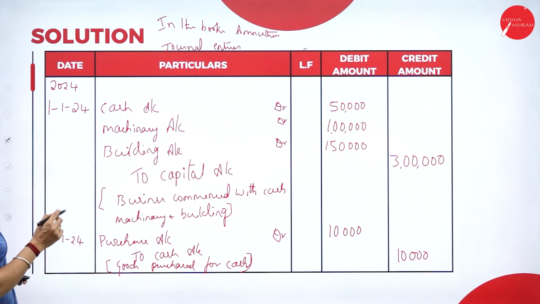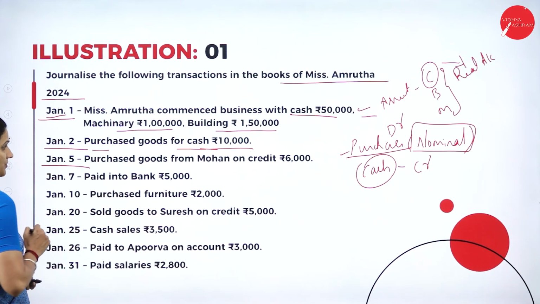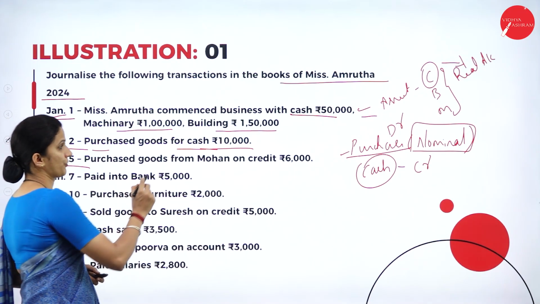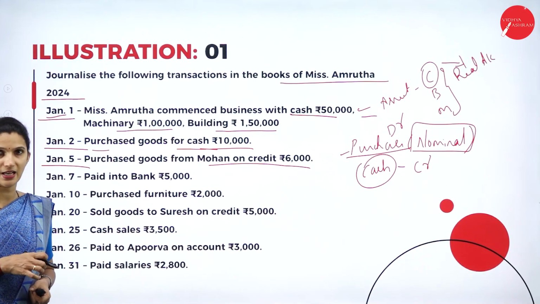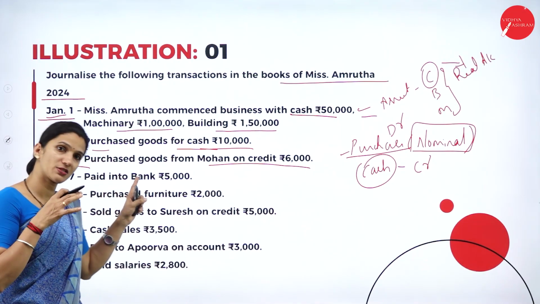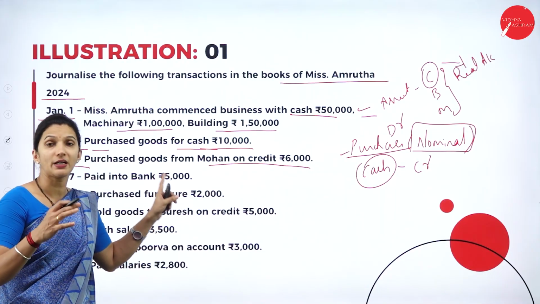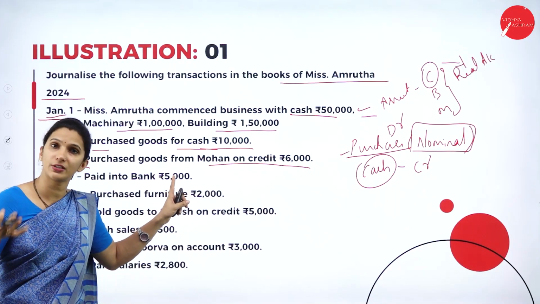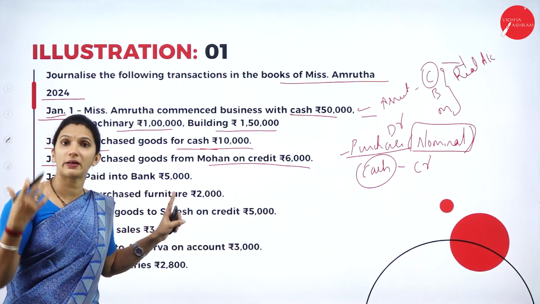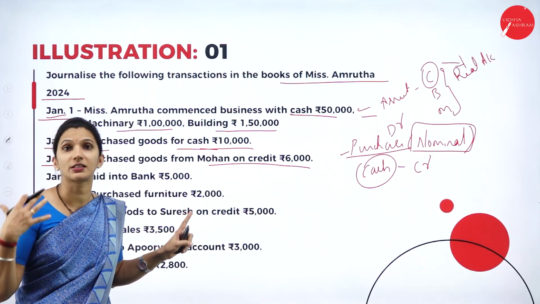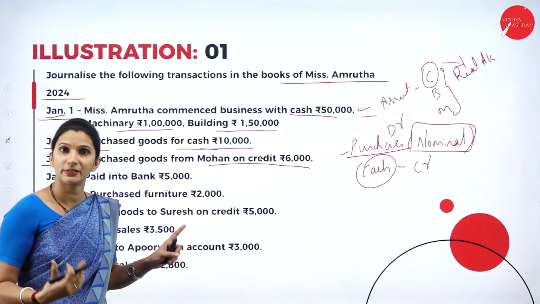Moving on to the next. Next we have on Jan 5th, purchased goods from Mohan on credit. It is the same kind of transaction, we have purchased goods from Mohan, but it is on credit. Miss Amrita did not make the payment immediately. It is a credit purchase. So what will be the entry?